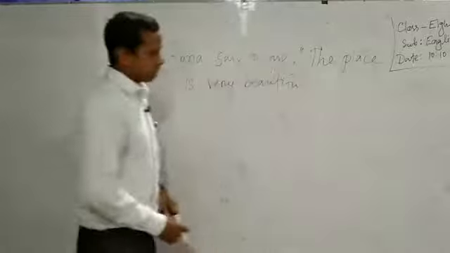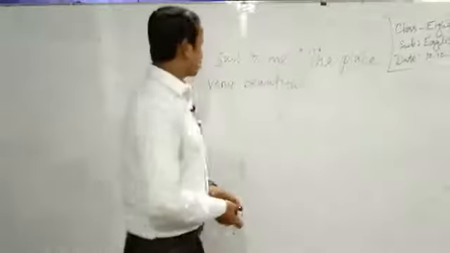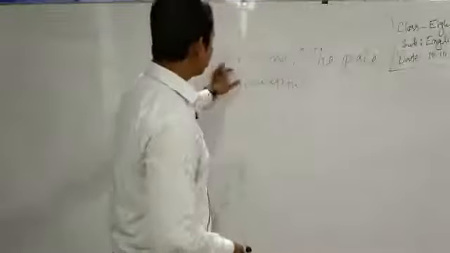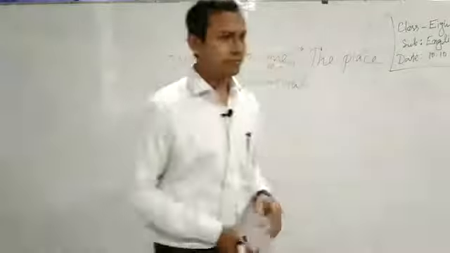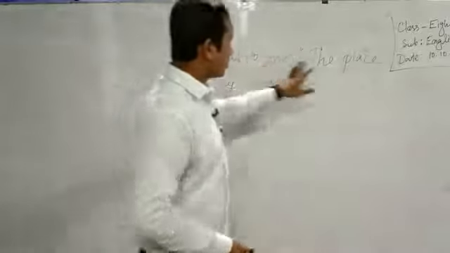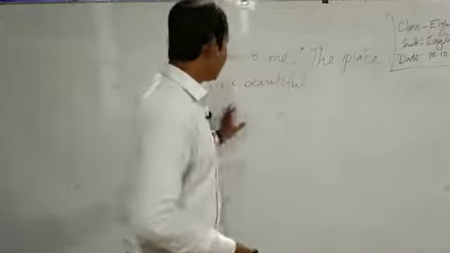Okay, I'm stopping here because if you notice, Rana said to me, everything is right. The place is very beautiful.